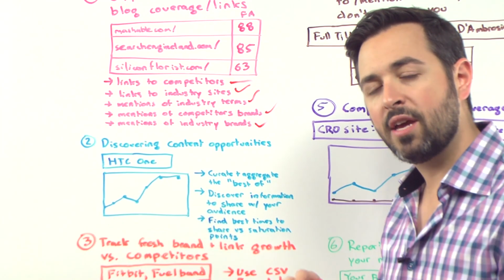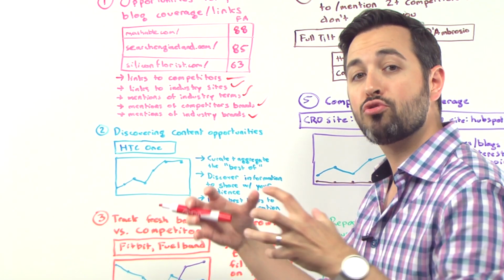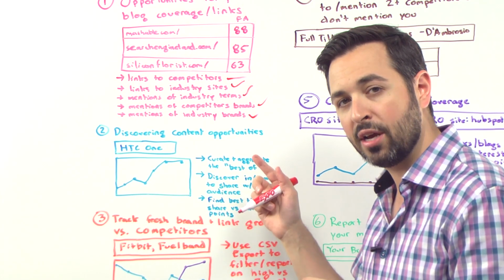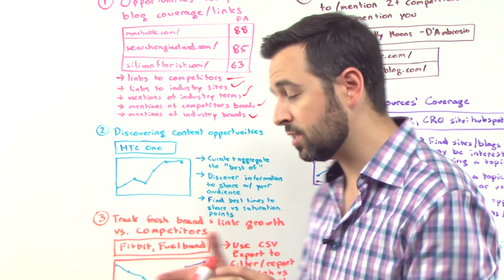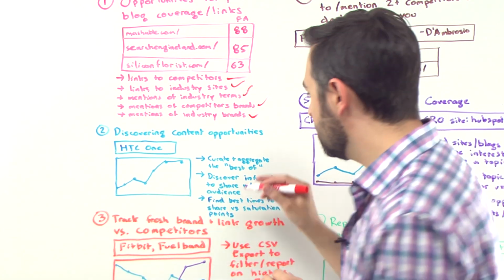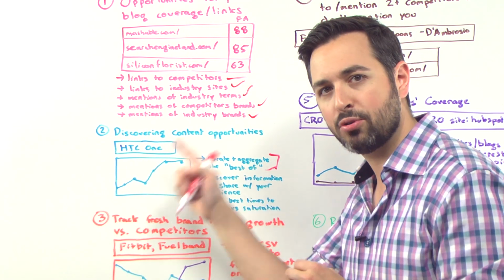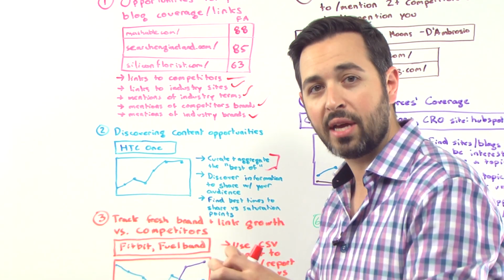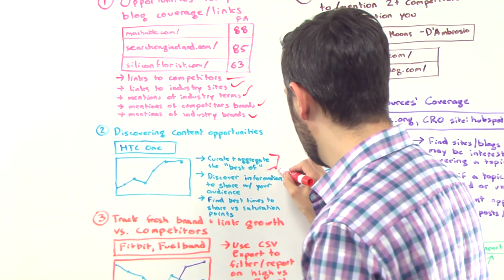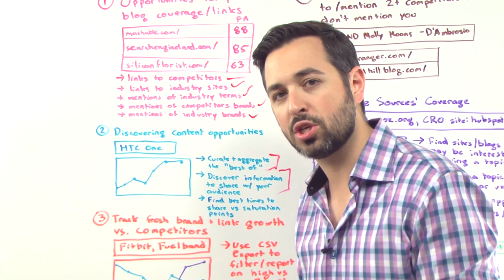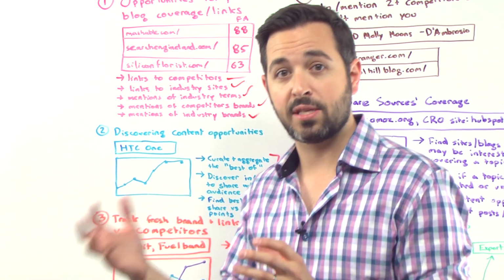Number two, I can find some content opportunities, right? Opportunities to create content based on what I'm discovering from Fresh Web Explorer. So I plugged in HTC One, right, the new phone from HTC, and I'm looking at, oh, maybe I can curate and aggregate some of the best of the content that's been produced about the HTC One. I can aggregate reviews, get really interesting information about what's coming out about the phone. I might even be able to discover information to share with my audience. So, for example, we focus on SEO topics and on local topics.